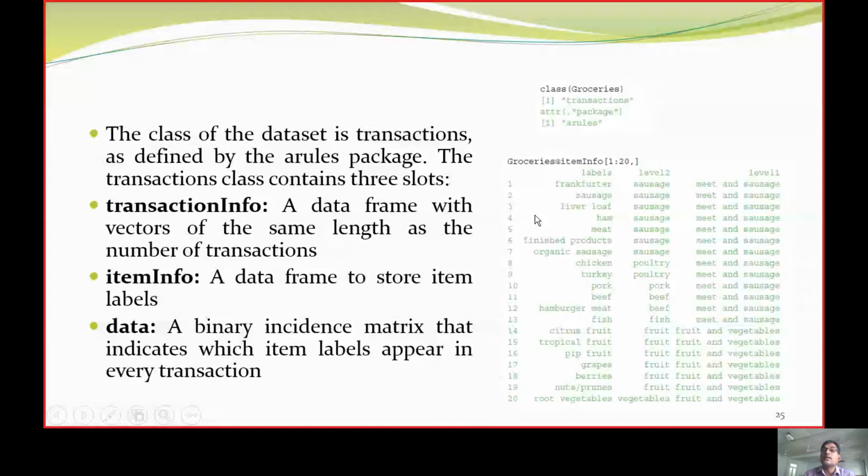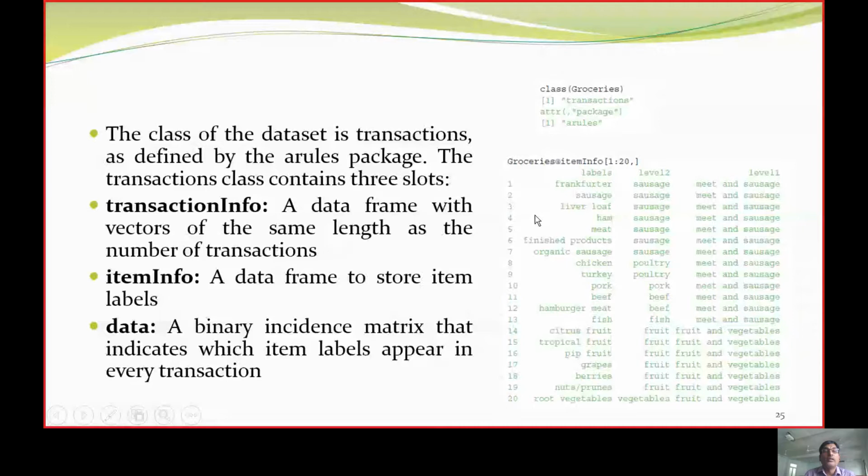We call class, and it says that it is using the association rules package, etc. Now the transaction class first gives the transaction information, so it gives the number of items.